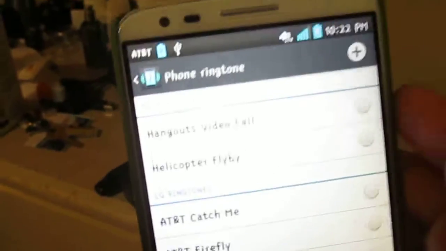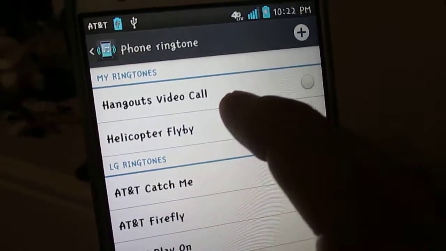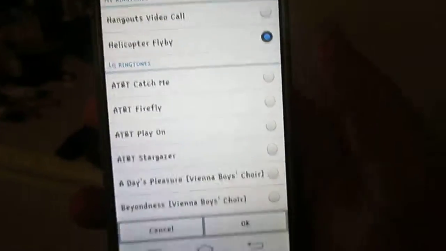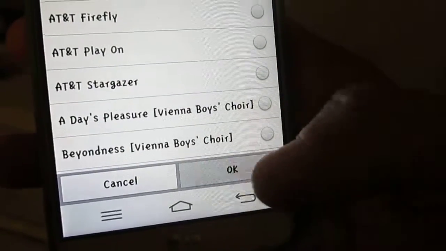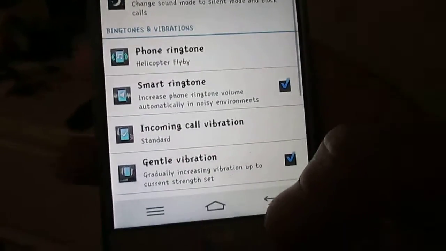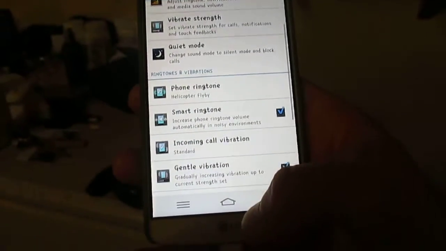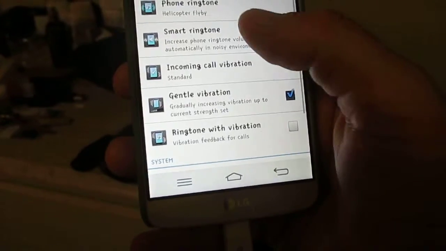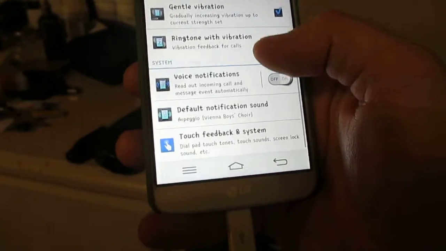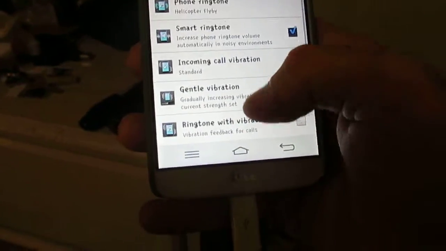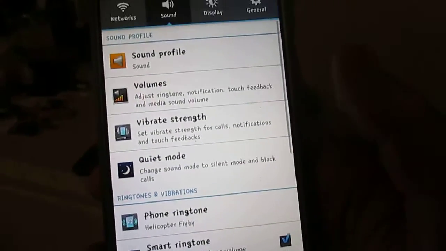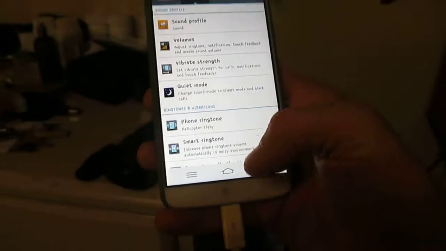Hold on. There we go. And then, okay. Wow, that actually worked. I guess maybe it was only showing me the ones that were loaded by me, not the ones that are standard on the phone.